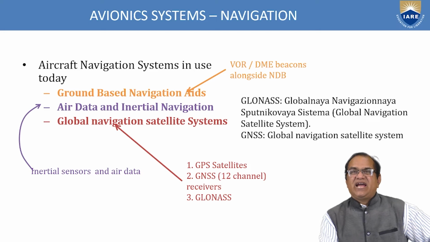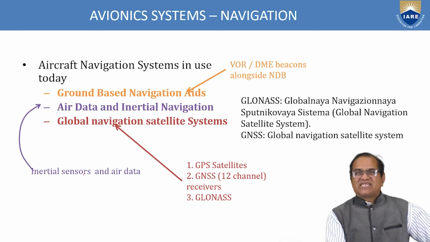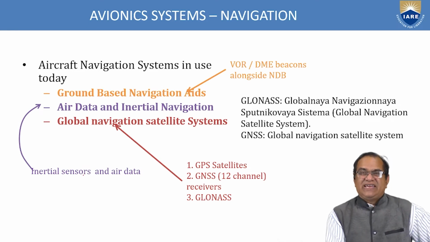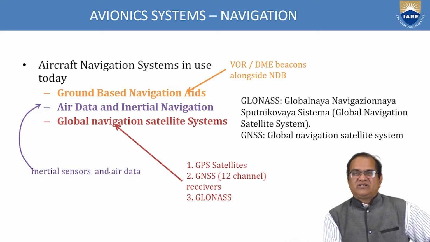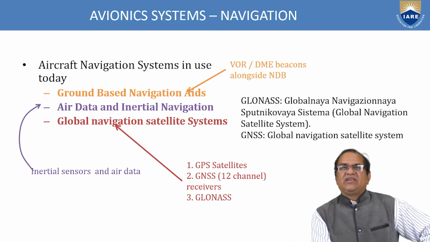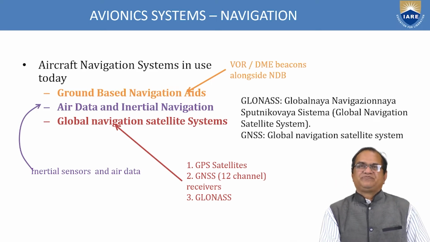Next is air data and inertial navigation. These use inertial sensors like your air data sensors, your pitot tube, and artificial horizon. All are air operated systems. So they will give this. They will use this type of system.